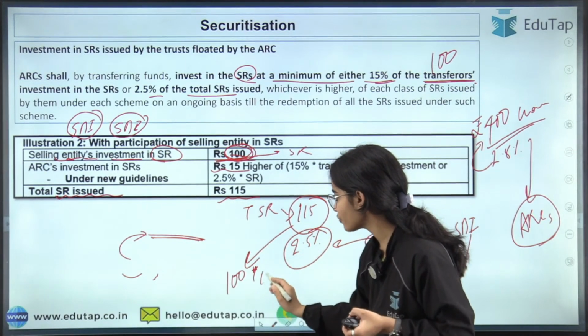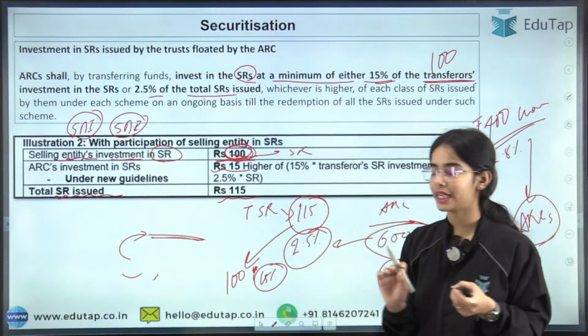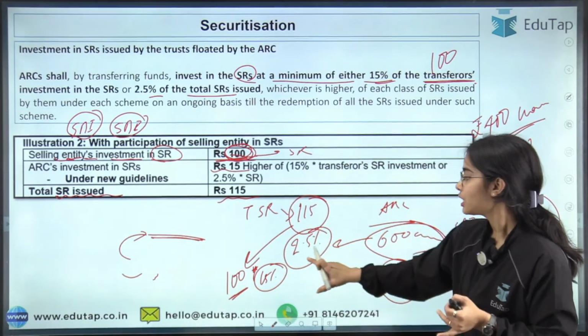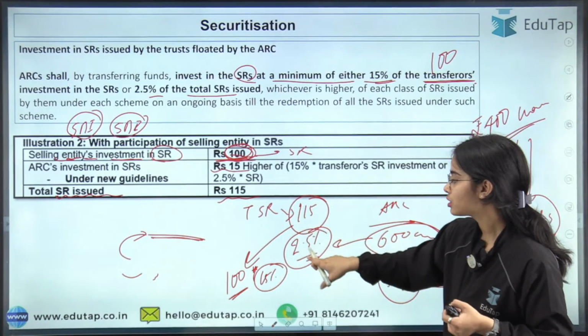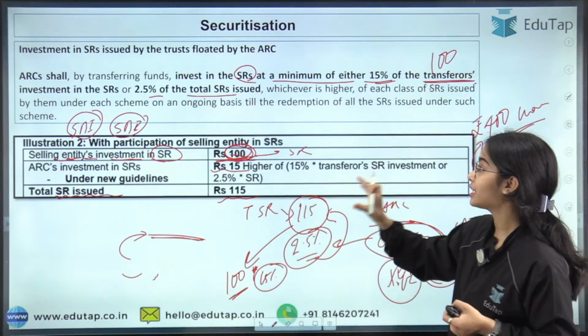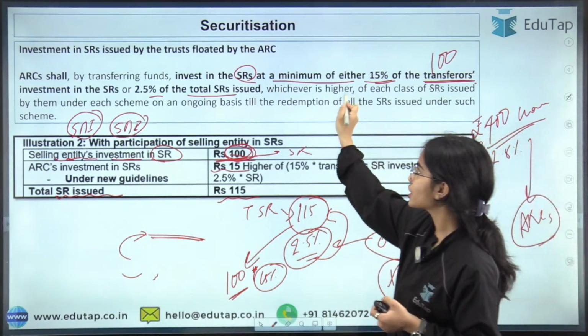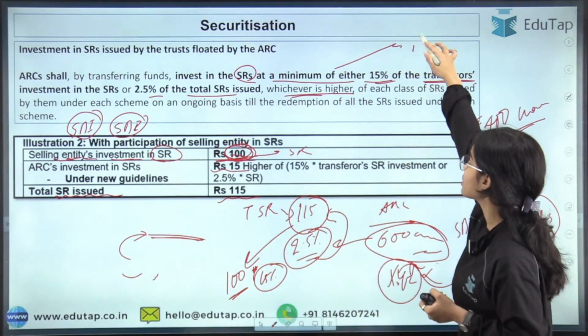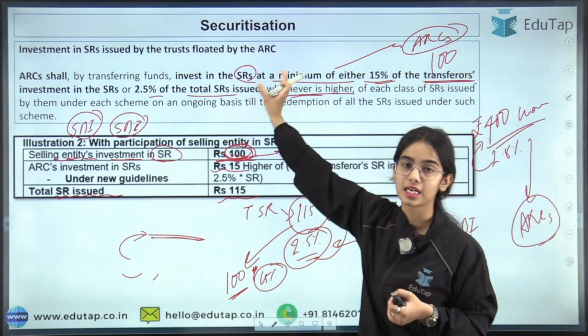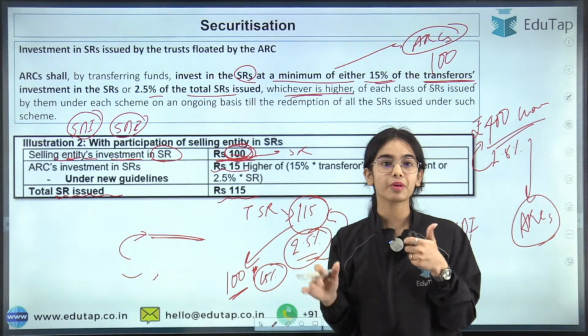So 15% of that has to be invested by the ARC. So 15% of the transferor's investment or 2.5% of the total security receipts, whichever is higher, that much has to be invested by the ARC. So understood? Give me a thumbs up if this point is clear.